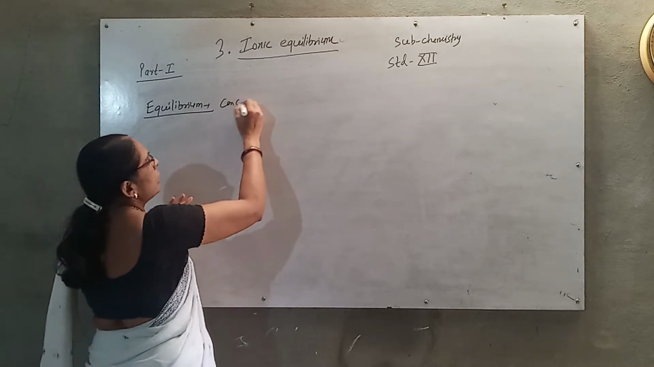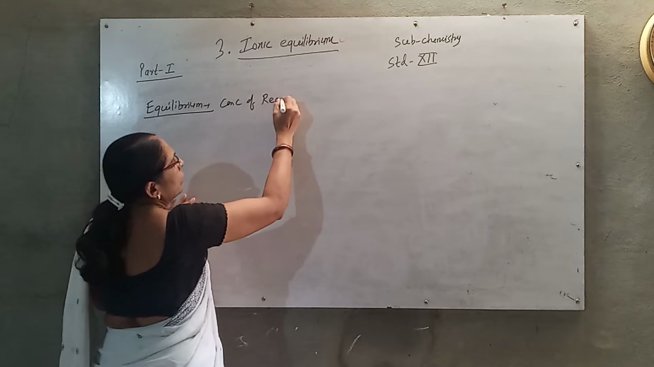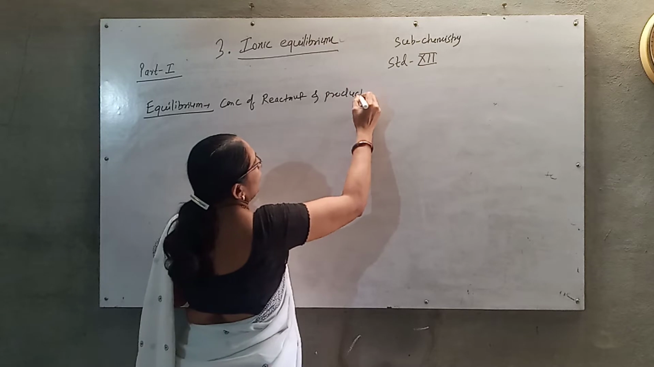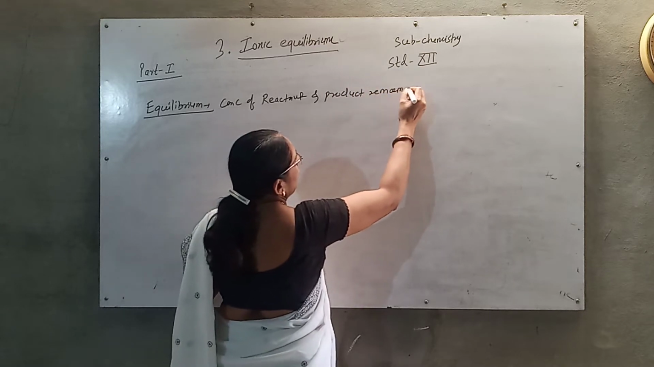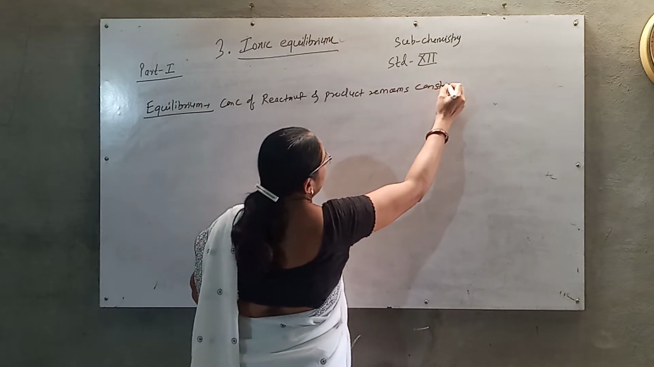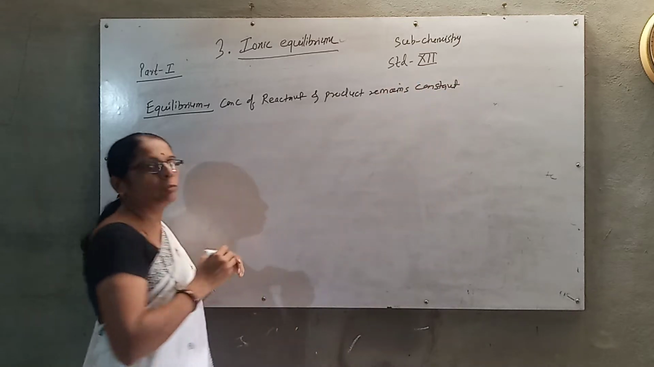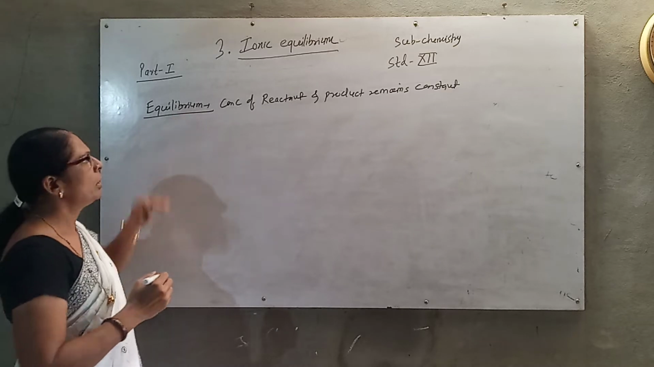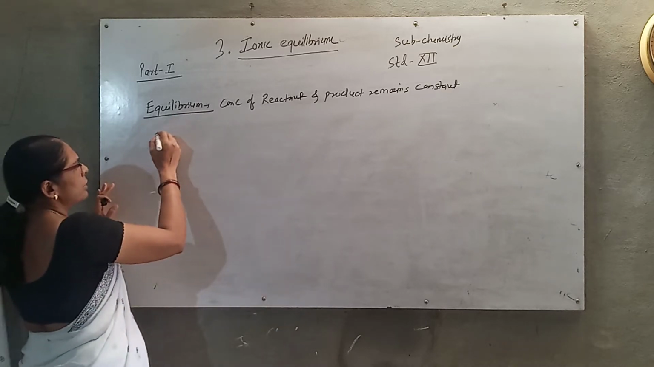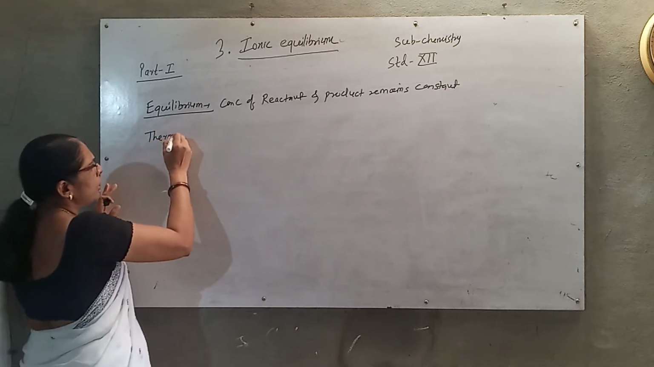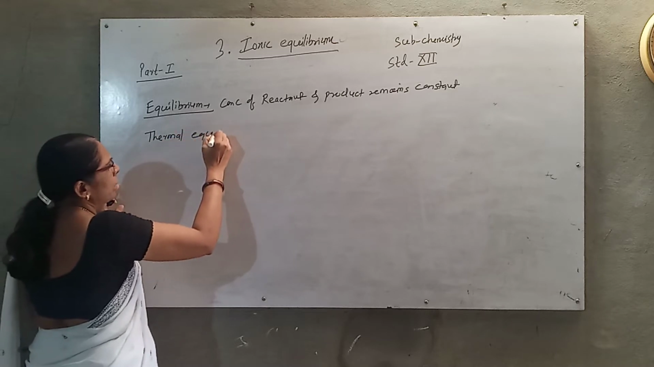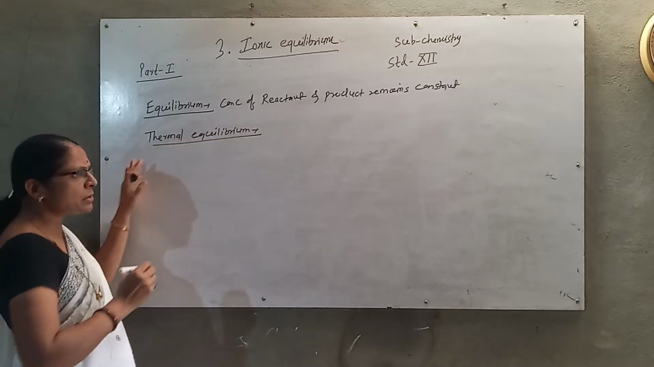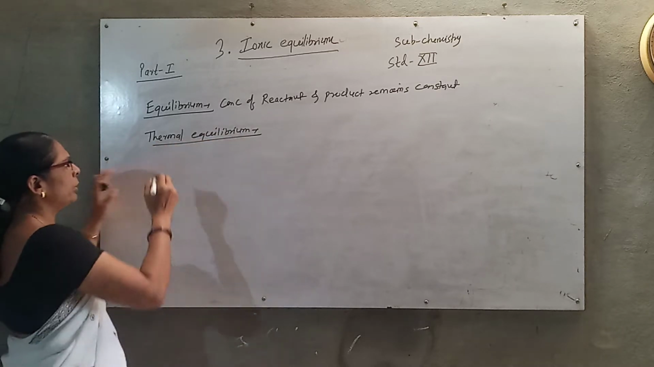So the concentrations of reactants and products remain constant. They do not change with time. And at that point, we call it equilibrium. There are various types of equilibrium we are considering. The first is thermal equilibrium. Thermal means heat or temperature. Here the temperature remains constant, so we call it thermal equilibrium.